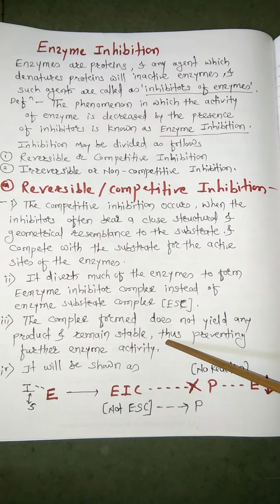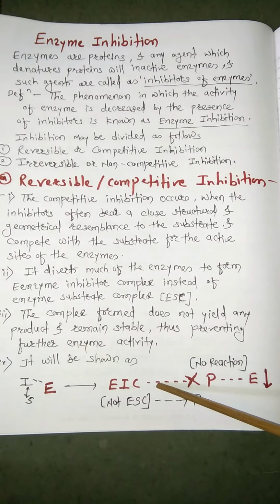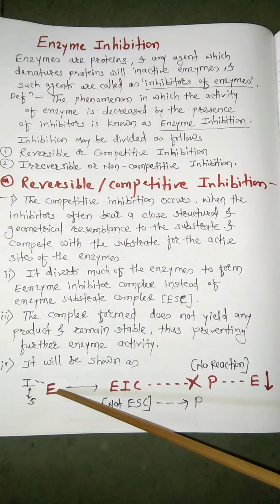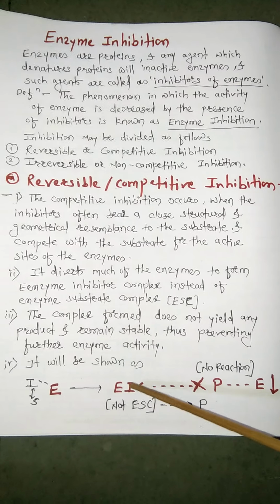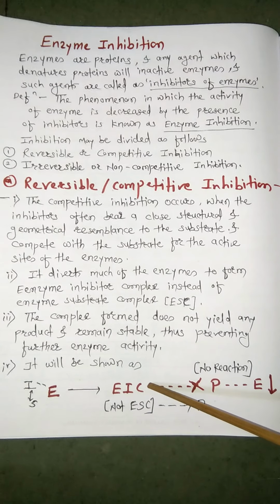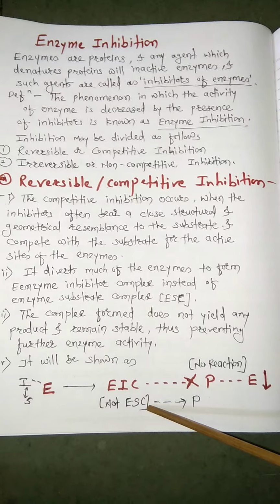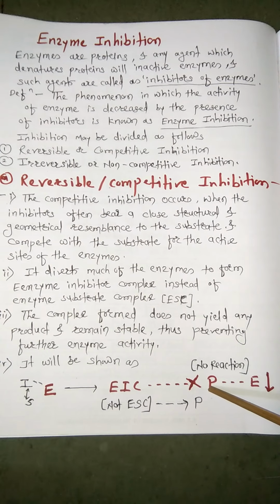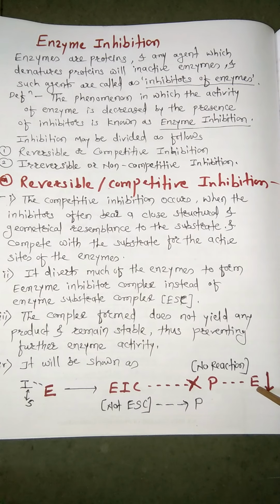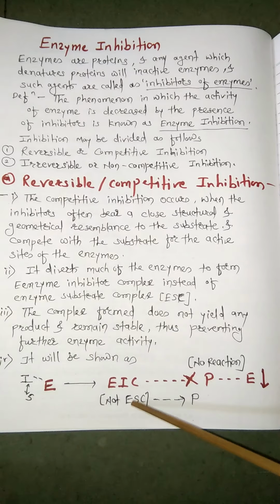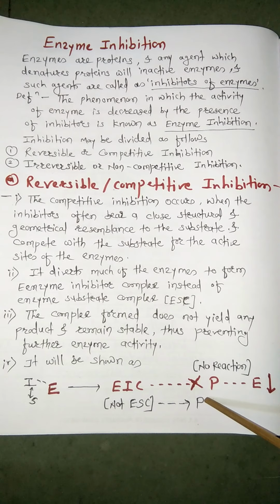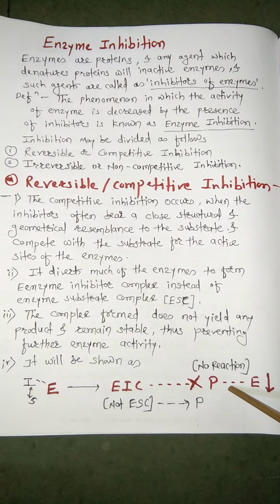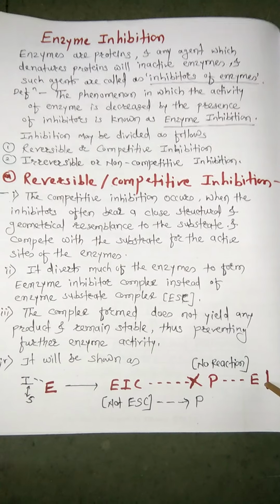We will see these points in this equation. First, as I told, these inhibitors compete with the substrate for binding on the active sites of the enzymes, and after that they form an enzyme inhibitor complex, not an enzyme substrate complex. This enzyme inhibitor complex does not give any product and leads to decreased enzyme activity. Instead of the enzyme substrate complex, from which we get the products, with the enzyme inhibitor complex no product is formed, preventing further enzyme activity.